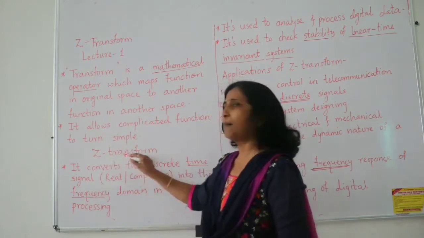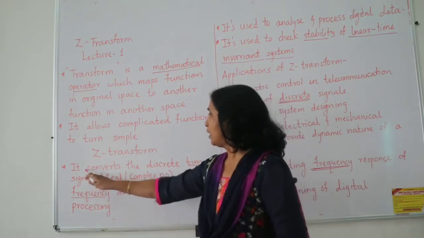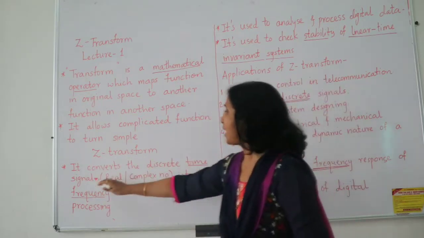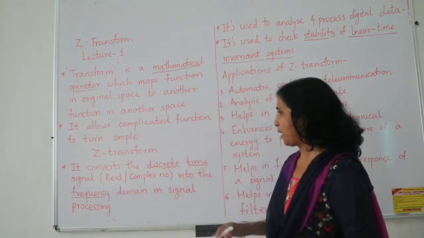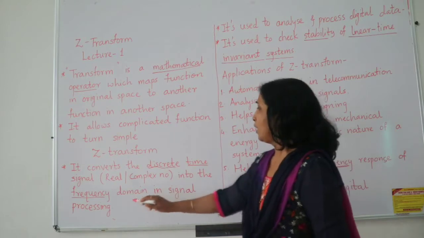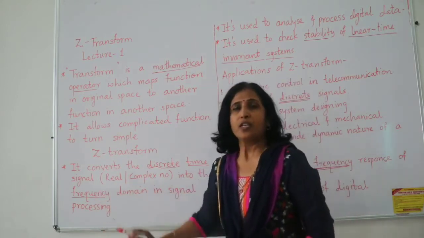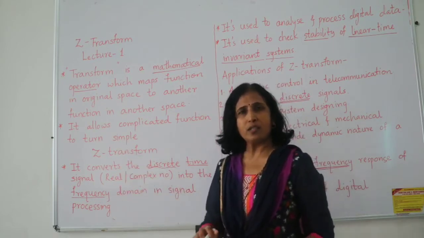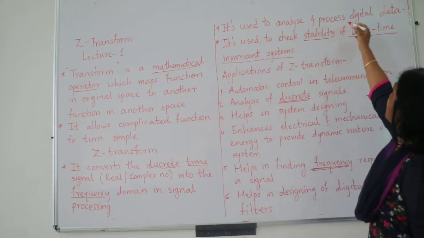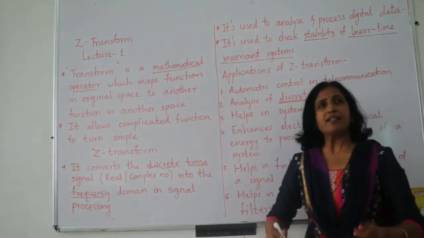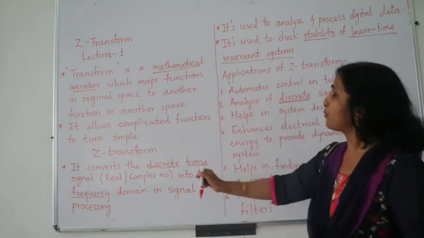So let us know here about only Z transform. What is the role of Z transform? See, it converts the discrete time signal. This signal may be real or may be complex. So it is basically a discrete part. The discrete signal is converted into the frequency domain in signal processing. So it plays a very important role in signal processing. Then it is also used to analyze and process digital data. Analysis and processing of digital data is done with the help of Z transform.